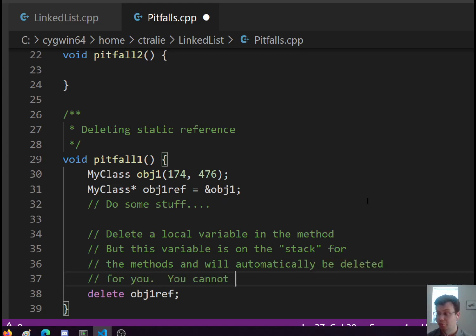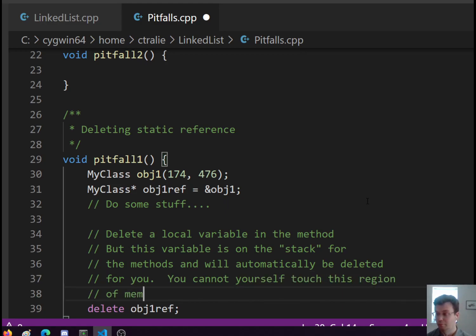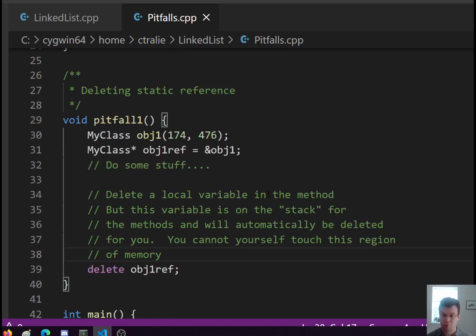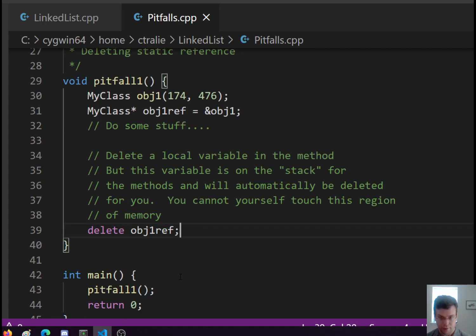You cannot yourself touch this region of memory. You're allowed to ask for more memory from the heap by saying new, but you're not allowed to delete memory that you did not allocate yourself using a new. So that's a rule of thumb there.